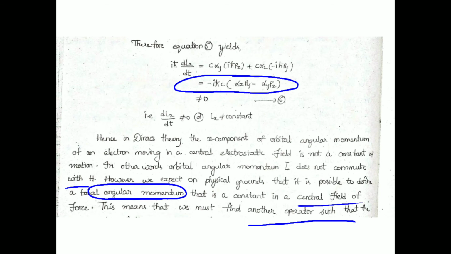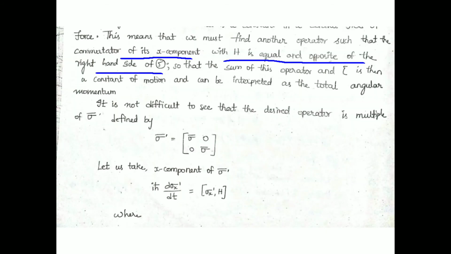Just as 5 is not equal to 0, in order to make it 0, we need to add minus 5, then it would easily turn out to be 0. That is the same thing we are doing here. The quantity which we are adding must have a differentiation equal to this but opposite in sign, so that they both add up to 0. That is the key point here. So the sum of this operator and L is then a constant of motion.